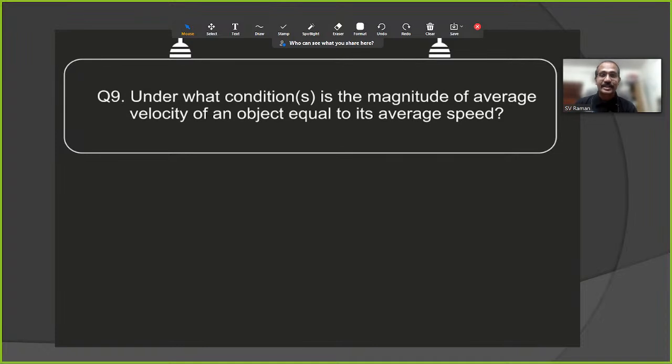Under what conditions is the magnitude of the average velocity of an object equal to its average speed?